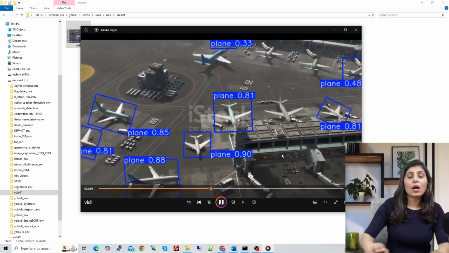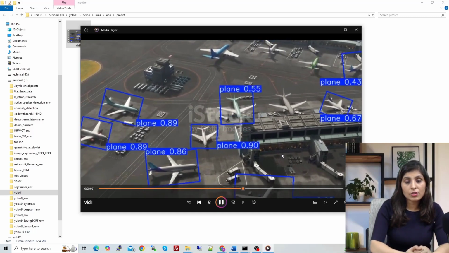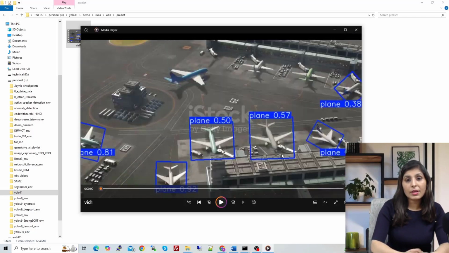Alright, so this is how we can perform different kinds of tasks using YOLO11. In my next video, I'll show you how to work with a custom dataset.